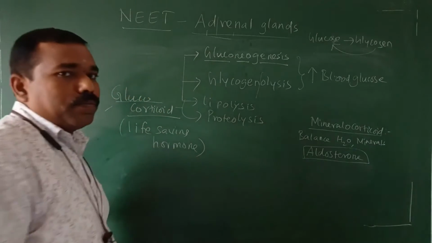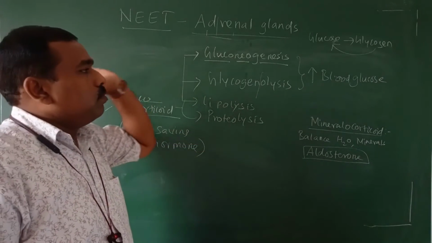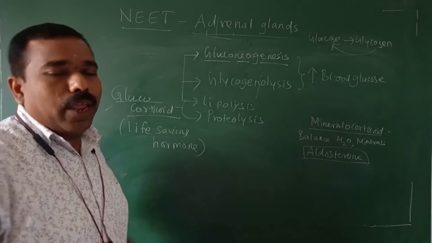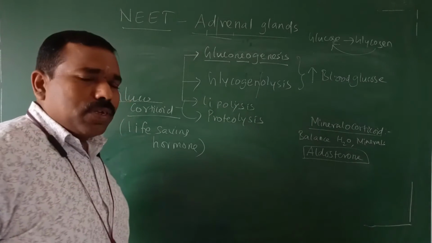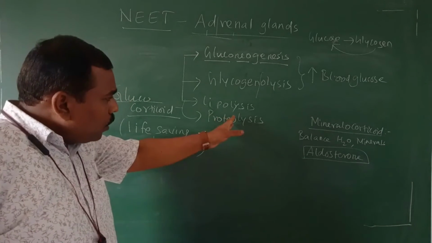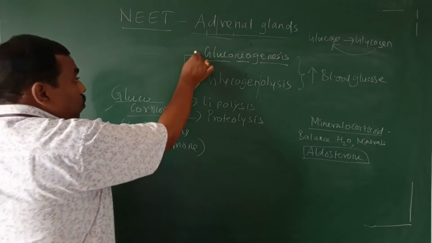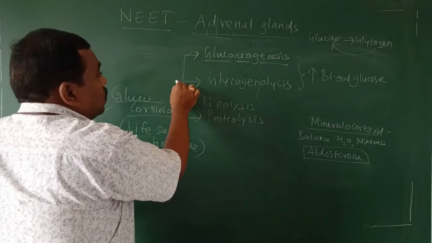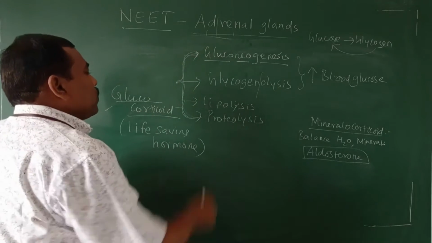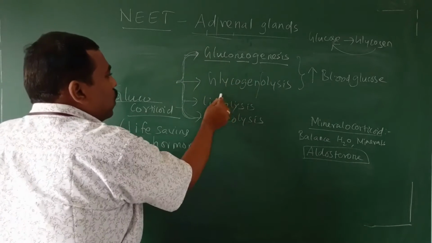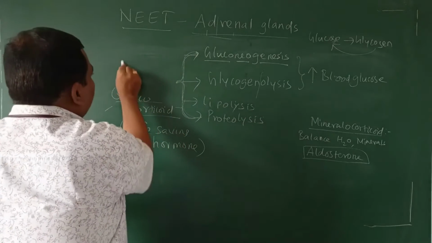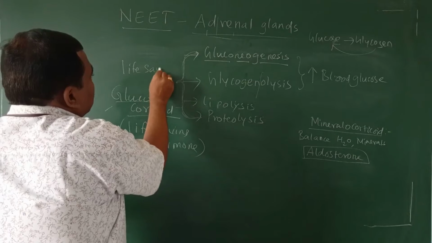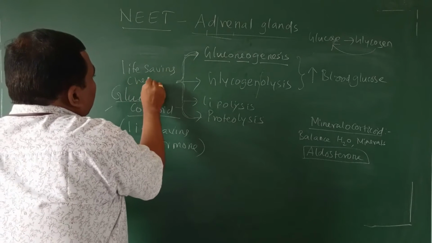Breakdown of protein. Everything gives to energy. Now, what will be happen? It break down the protein. These four reactions, four metabolism: gluconeogenesis, glycogenolysis, lipolysis, proteolysis. Everything called life-saving chemical